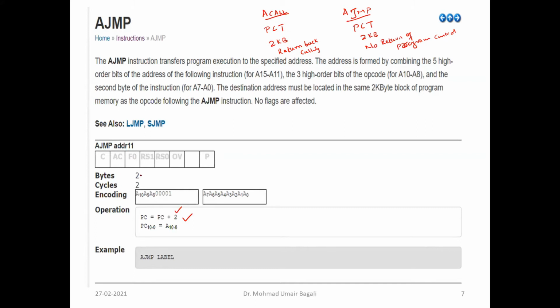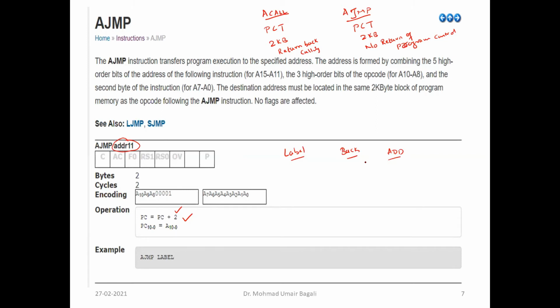Since it is 2 bytes, and we are going to mention a 2 KB range only, it needs an 11-bit address. And how are we mentioning the 11-bit address? Through the labeling name. So we write some labels, for example, back. So back is a label. Don't write the label as add. Add is already a defined mnemonic. It is a keyword.